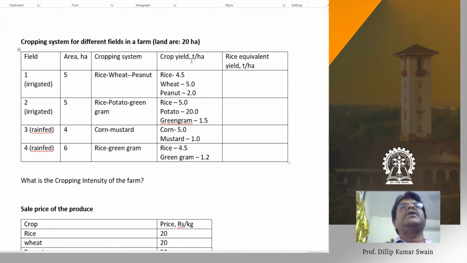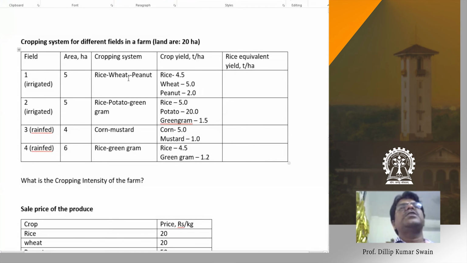And for this we have the crop yield recorded: rice, wheat, peanut, rice, potato, green gram, and here the corn and the mustard, here rice, green gram. Now we need to calculate the equivalent yield. If you want to know for each field what is the equivalent yield, you can assess between field 1 and field 2.